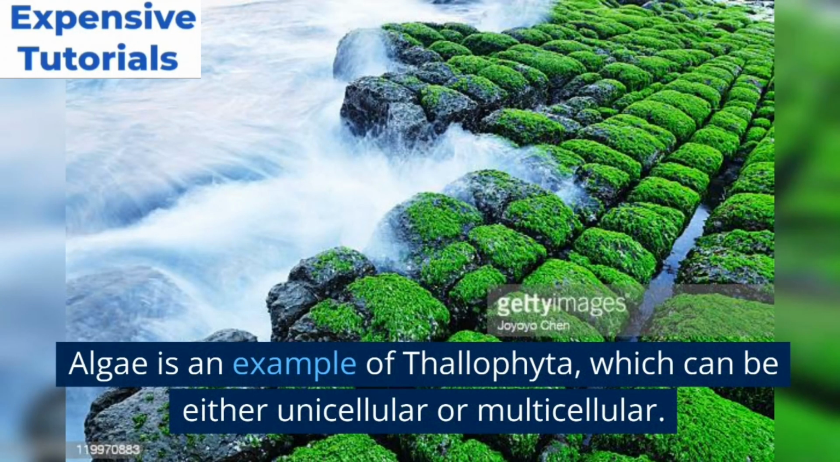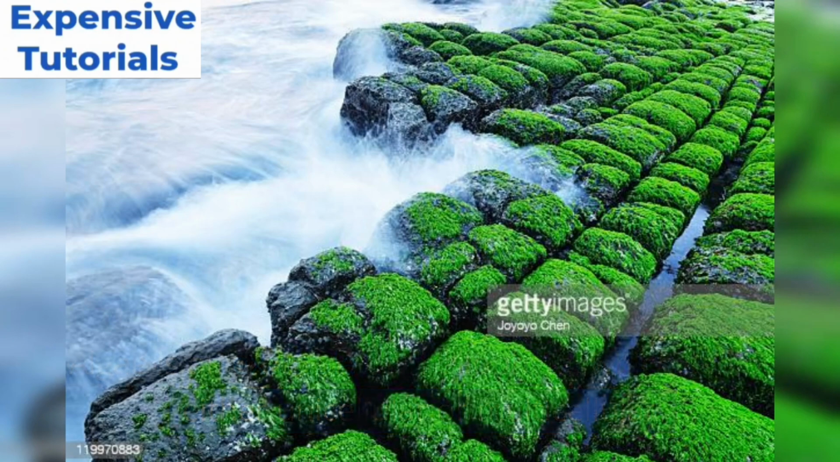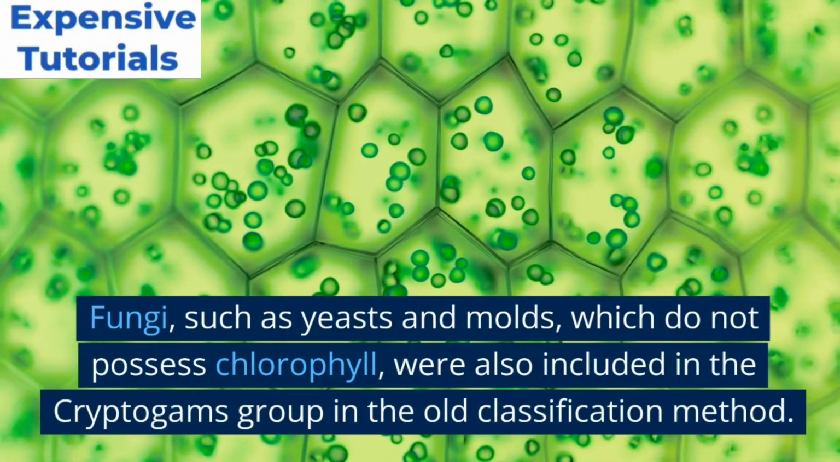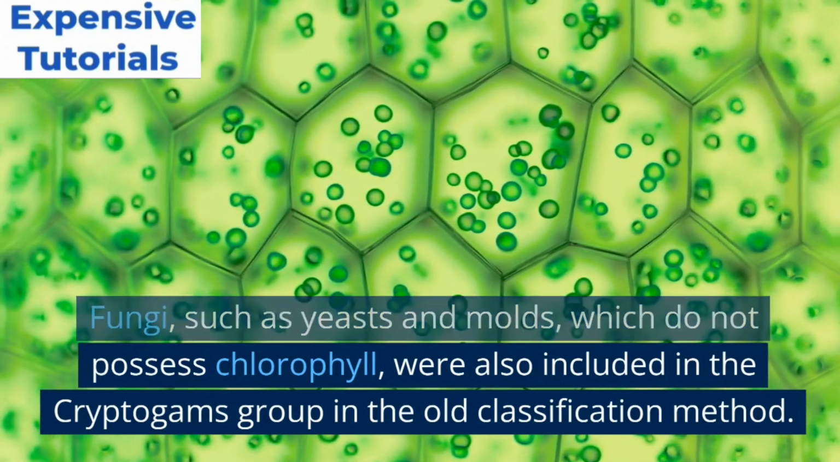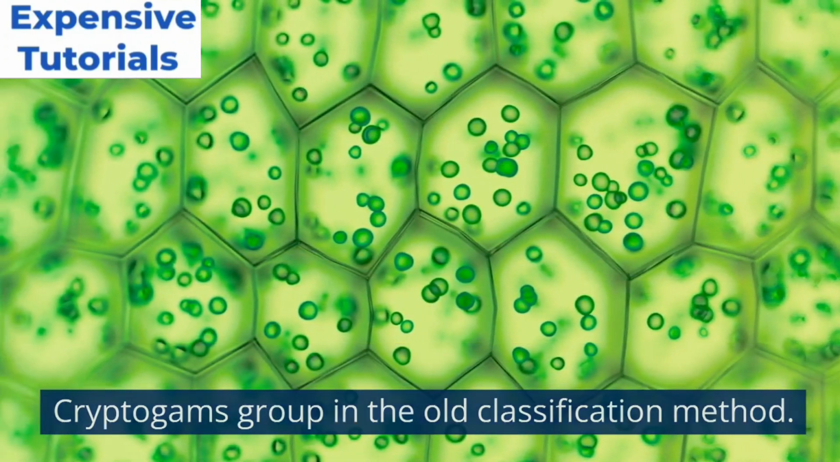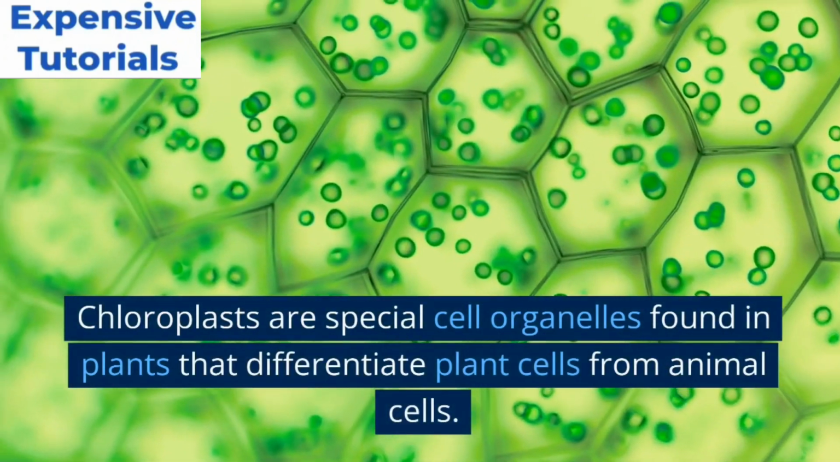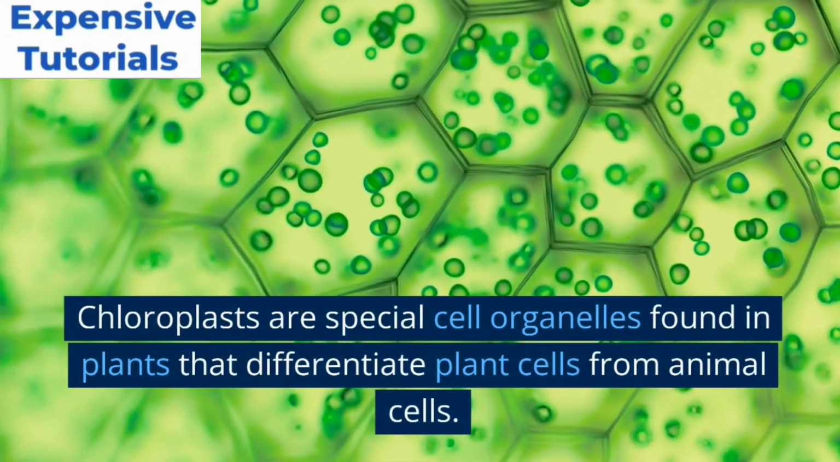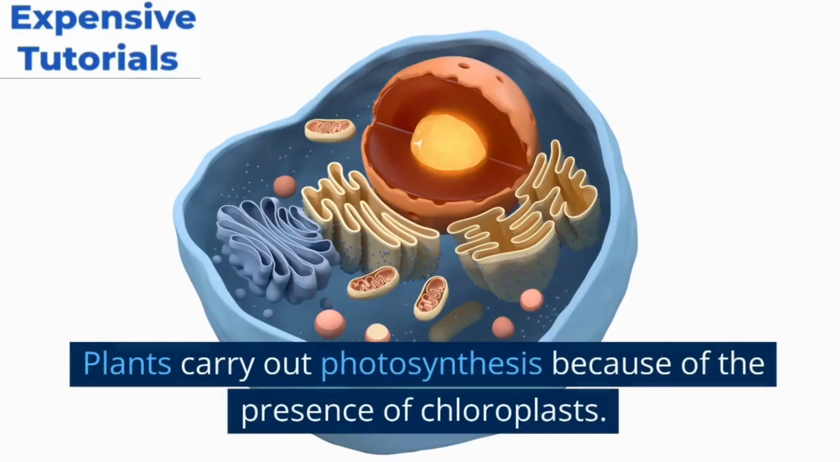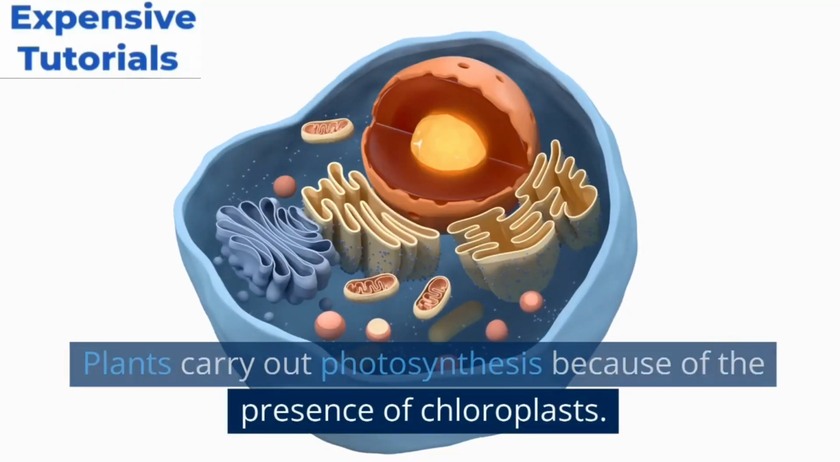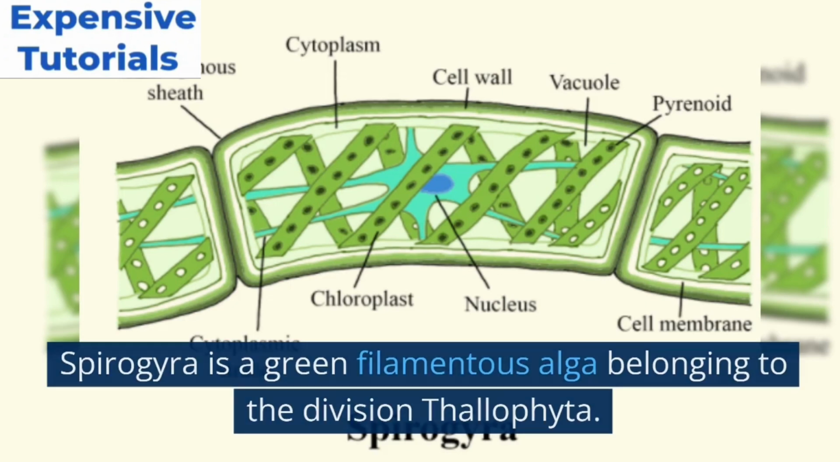Algae is an example of Thallophyta, which can be either unicellular or multicellular. Fungi, such as yeasts and molds, which do not possess chlorophyll, were also included in the cryptogams group in the old classification method. Chloroplasts are special cell organelles found in plants that differentiate plant cells from animal cells. Plants carry out photosynthesis because of the presence of chloroplasts.